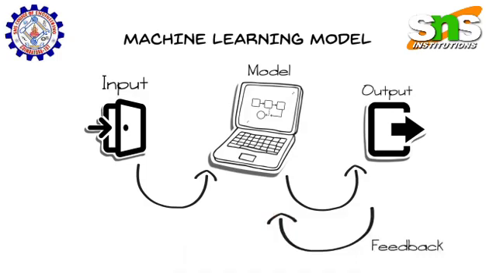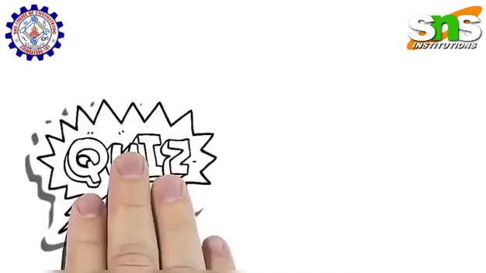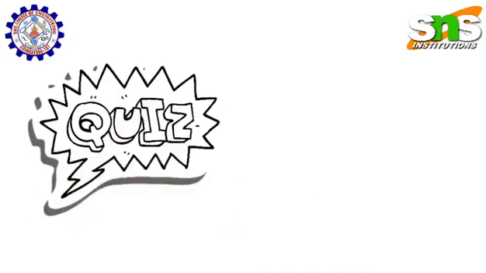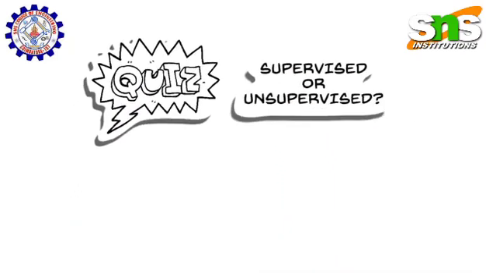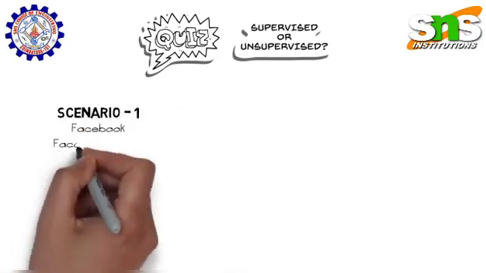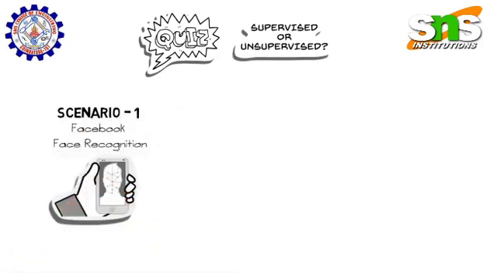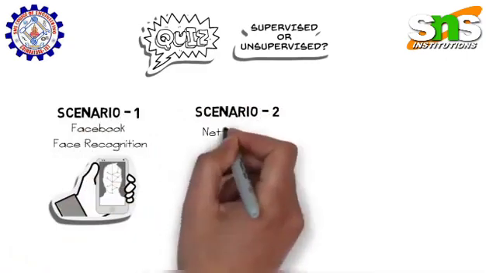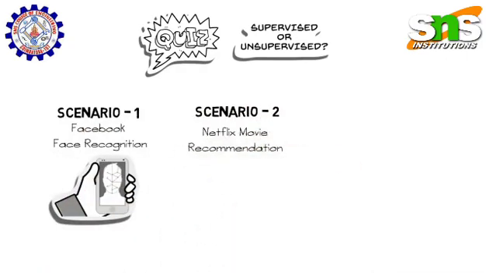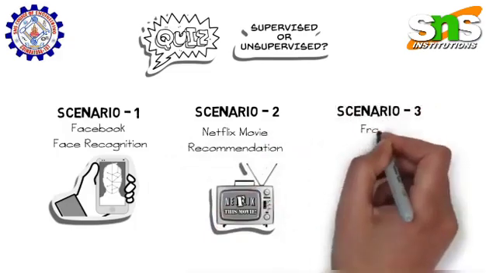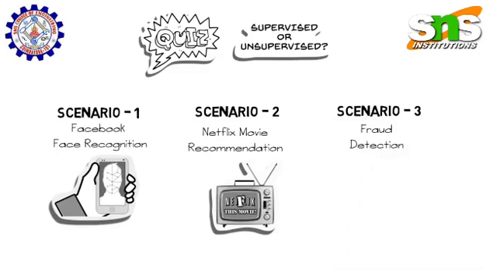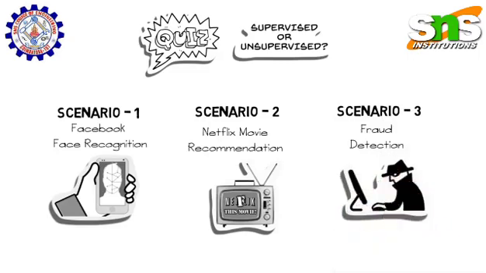I hope you've understood supervised and unsupervised learning. So let's have a quick quiz. You have to determine whether the given scenarios uses supervised or unsupervised learning. Simple, right? Scenario 1. Facebook recognizes your friend in a picture from an album of tagged photographs. Scenario 2. Netflix recommends new movies based on someone's past movie choices. Scenario 3. Analyzing bank data for suspicious transactions and flagging the fraud transactions. Think wisely and comment below your answers.